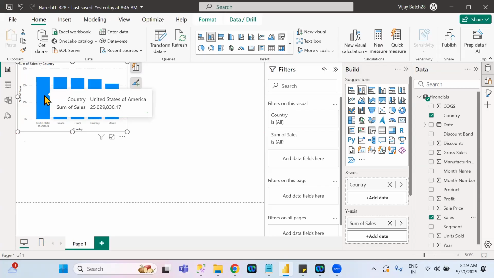When you mouse over it, it will clearly show you which country it is and what the total sales are. If you mouse over this particular bar, which country is it? France. What is the total sales? 24 million. Understand clearly? Like that it will show. That is the beauty of Power BI.